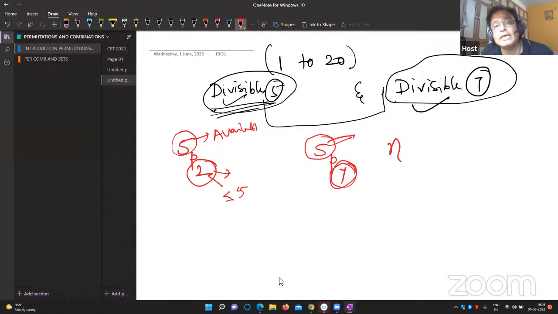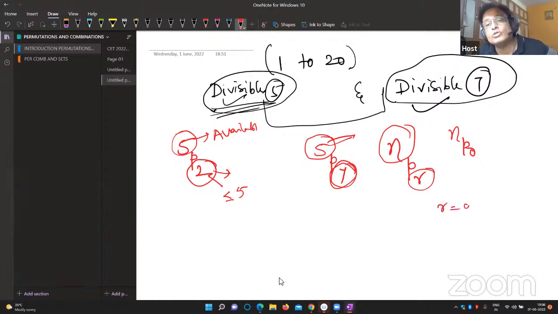So nPr, what is the meaning of nPr? Out of n objects, we have to arrange r objects at a time. But here, what is r? nP0. Yes, out of n objects, I am not arranging anything, that is, r may be equal to 0. r must be less than or equal to n. Is it correct?